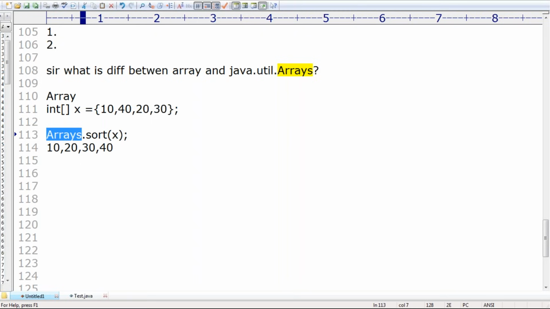What is the difference between array and Arrays? Array is a concept in Java. Arrays is a class in Java. Remember that. If you want to represent a group of values, an index or collection of a fixed number of homogeneous elements, then we should go for array. If you want utility methods for arrays, then we should go for the Arrays class. Clear? Shubham Gupta, are you getting it? Okay, that's all. Next.